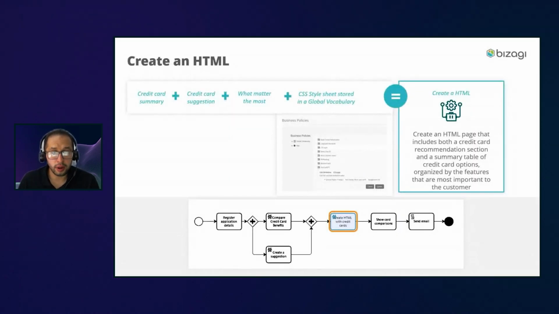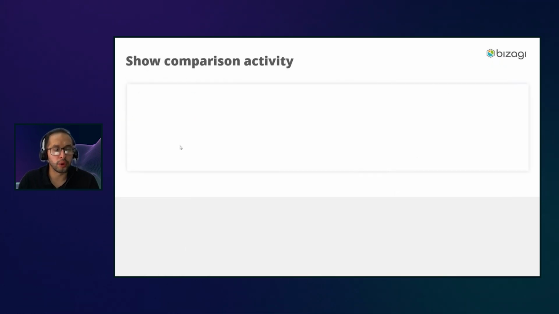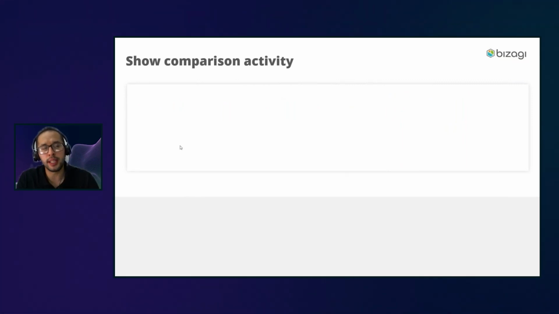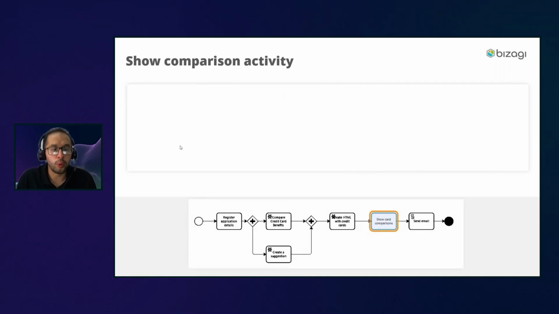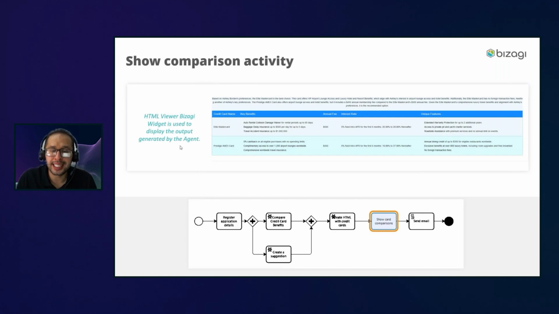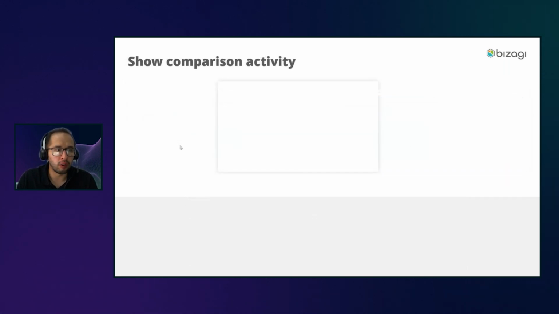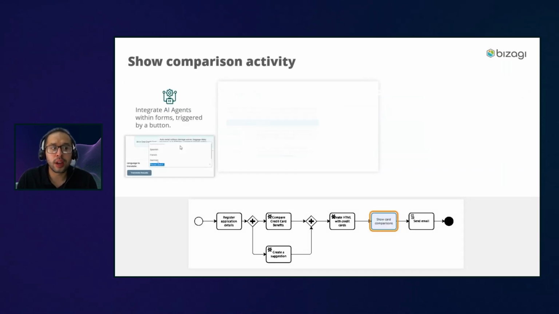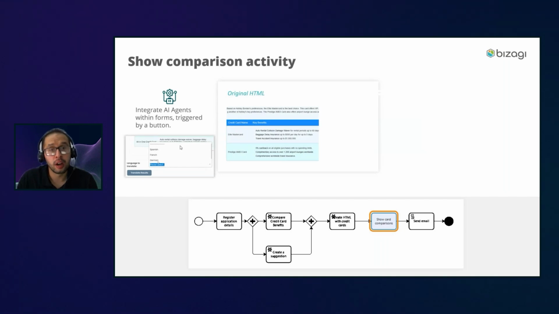All right. So now what we're seeing here is, look, in this activity, where we got the show comparison activity, again, yes, I am taking all the outputs from the agents, but I am combining all of these with existing Bizagi features. Like which one? We do have one widget that helps me to display HTML information within our forms. So I use that HTML widget and I am able to present all the information directly to that one. But on top of all of that, we now also have the capability that you can embed agents within your forms.